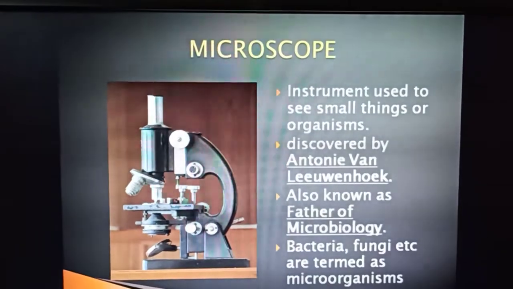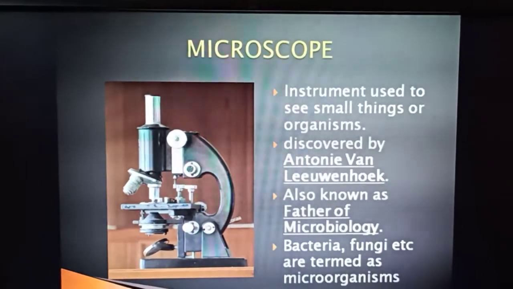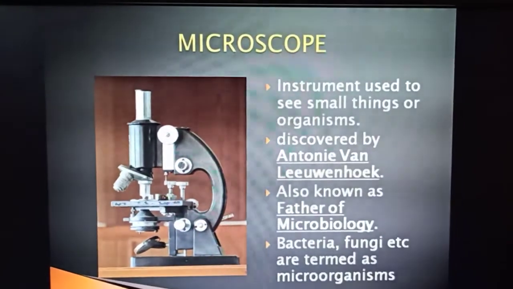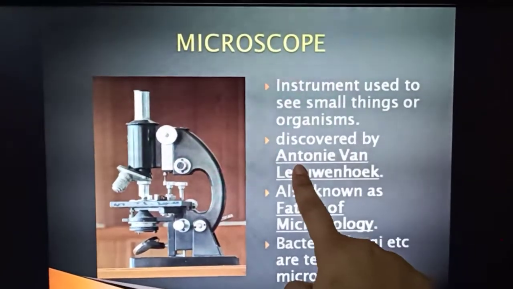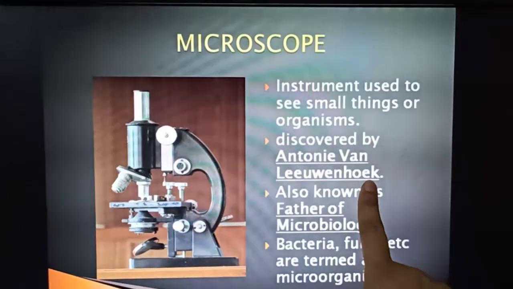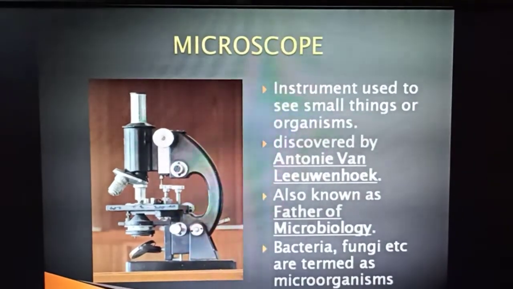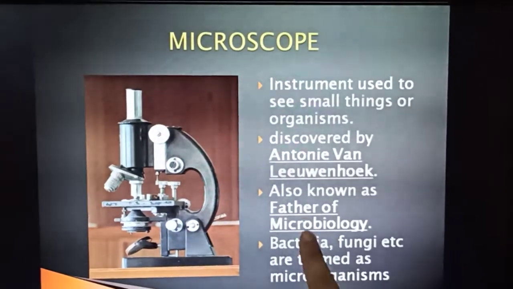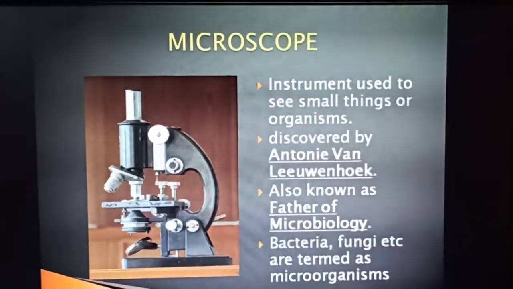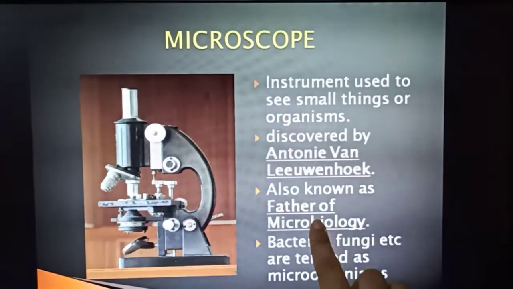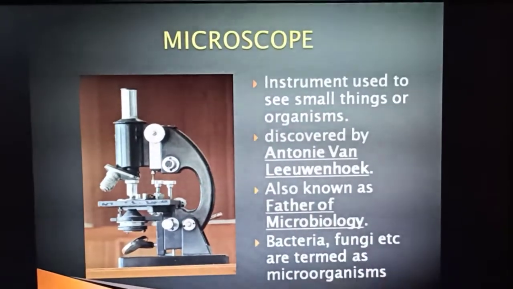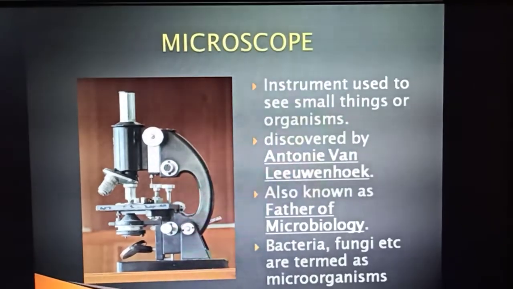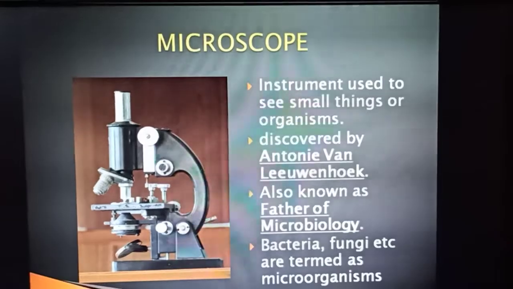I hope you are all very well aware of the term microscope and you have seen it in your science lab also. Now the question is, who discovered it? It was discovered by Antony van Leeuwenhoek. He discovered the microscope to see the small living organisms around us, and he is also known as the father of microbiology. Biology means life and micro means small. The life of small living organisms was studied by him. That's why he is termed the father of microbiology.